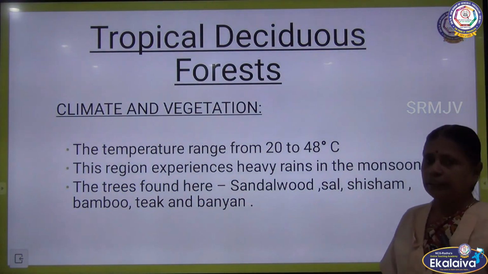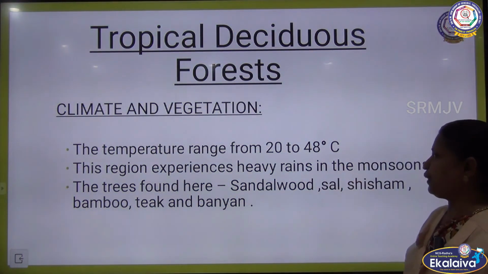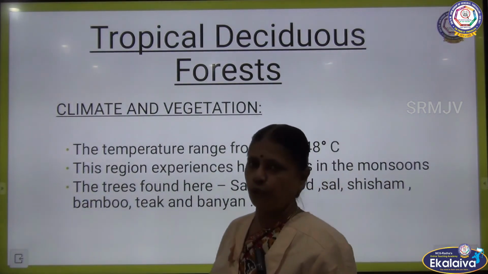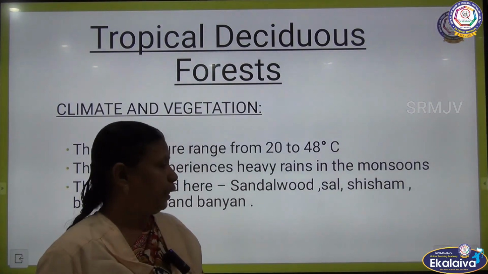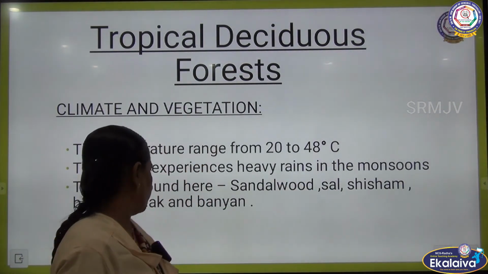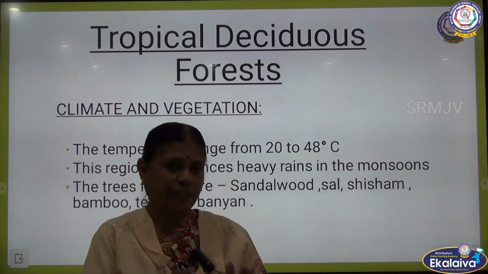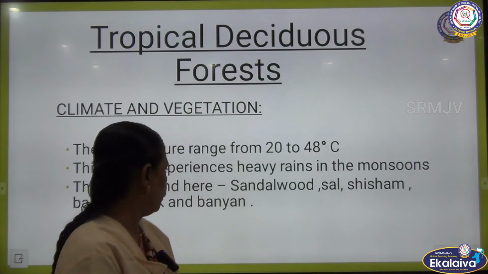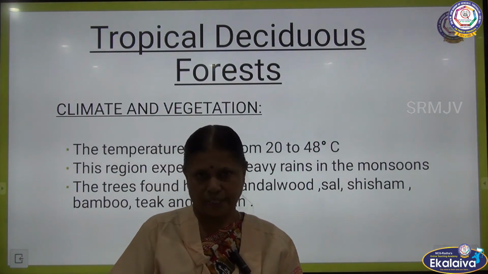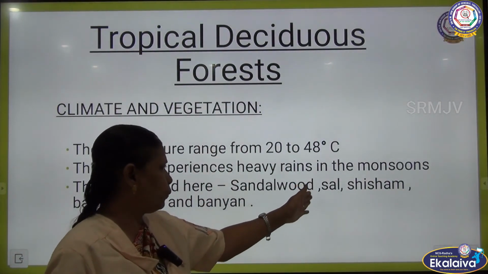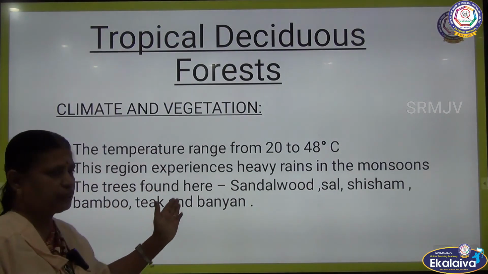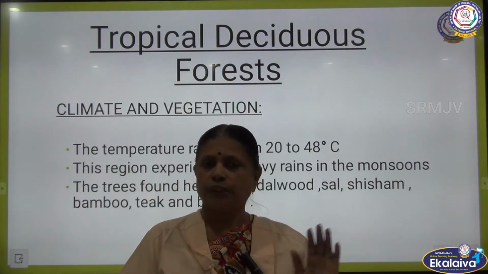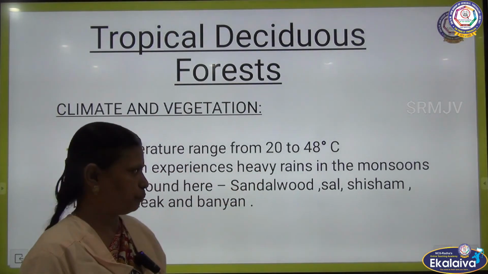The climate ranges from 20 to 48 degrees Celsius, and in this forest also heavy rainfall will be there, heavy rainfall in the monsoon season. As I told you already, monsoon rainfall means the rainfall occurs during a particular season. The trees in this forest are rosewood, sandalwood, sal, sesame, bamboo, teak and banyan. These trees also provide hardwood, so they are called hardwood trees.